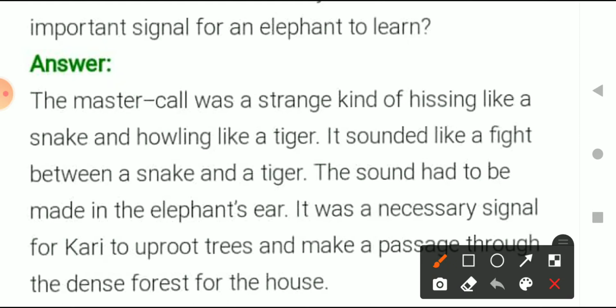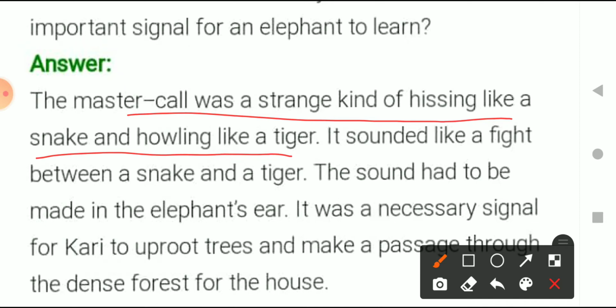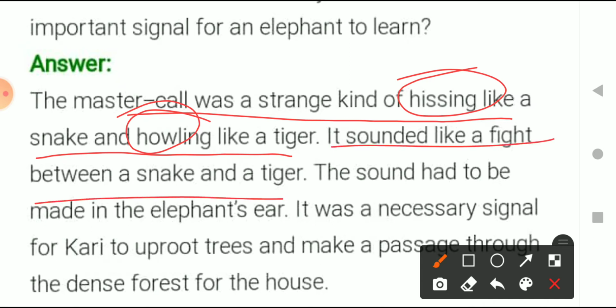The master's call was a strange kind of hiss like a snake and howling like a tiger. Basically this strange sound is a combination of a hiss, the sound of a snake, and a howling, which is the sound a tiger makes. It is the combination of both sounds, and it sounded like a fight between a snake and a tiger. When the sounds combine, it feels as if the tiger and the snake are both fighting. And the sound had to be made in the elephant's ear.